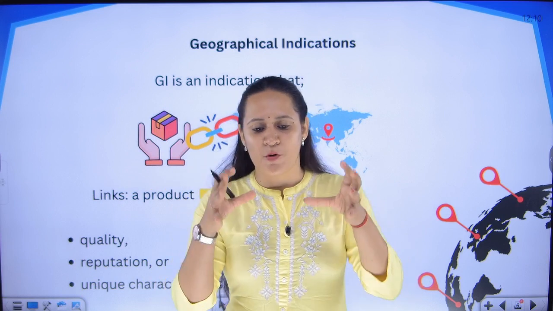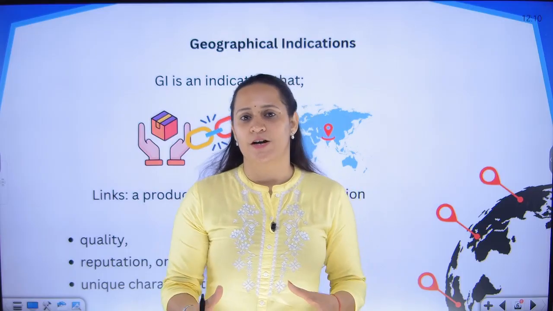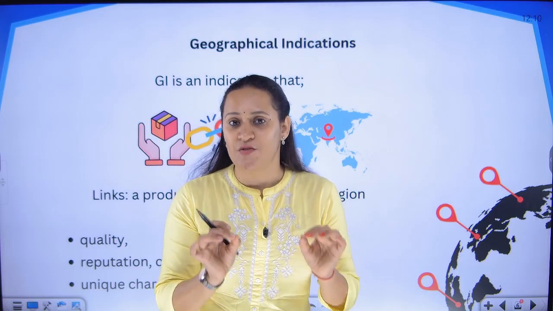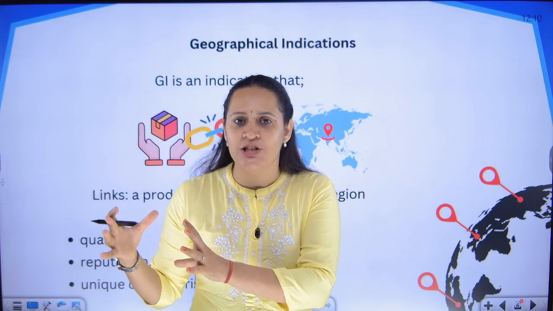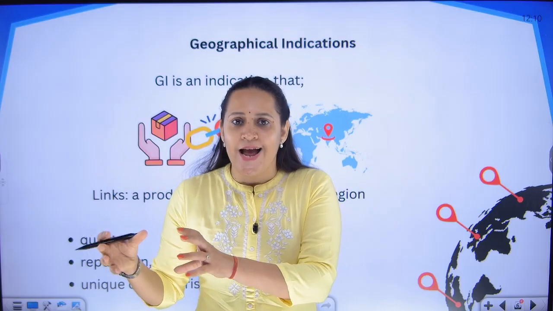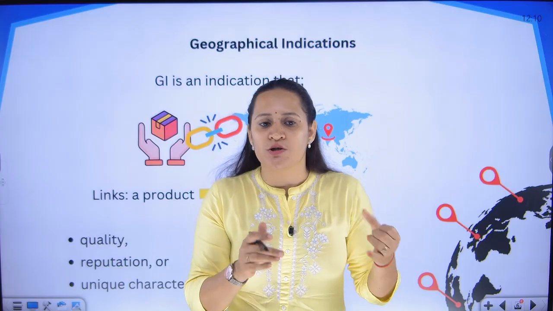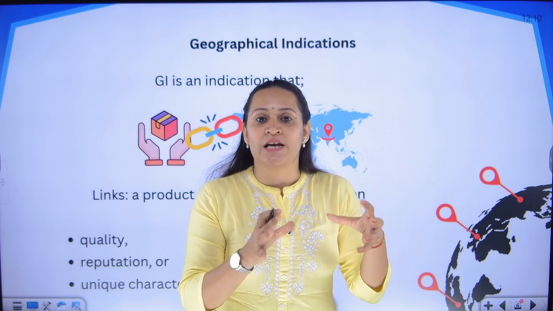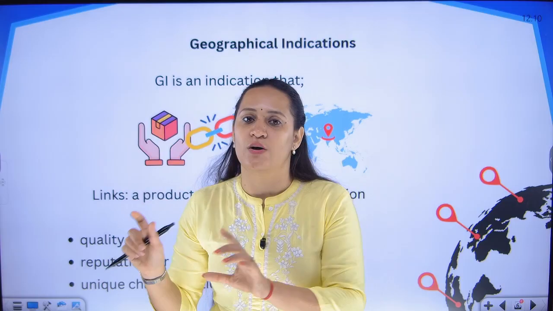I have told you also that the products are linked to a particular location and that is why they are famous. But what is a geographical indication? Geographical indication is nothing but a hint. It is an identification that one particular product is associated with one particular region, locality, state, country, and that country adds some kind of value to the product. The product is famous because of its uniqueness, some kind of characteristics, some kind of key features. Those key features are there in the product merely because of their geographical location.